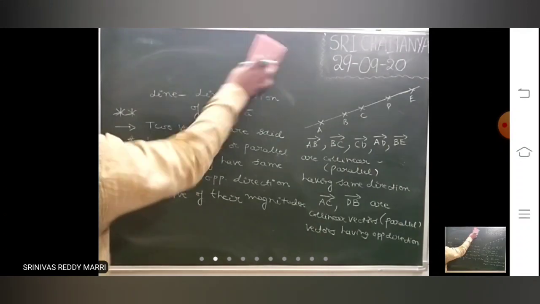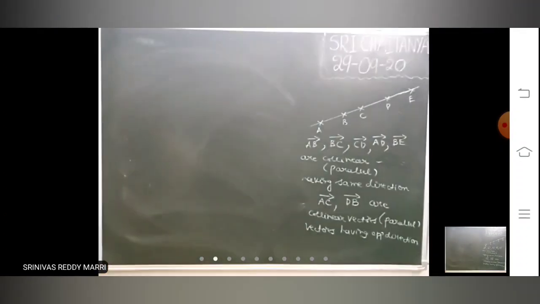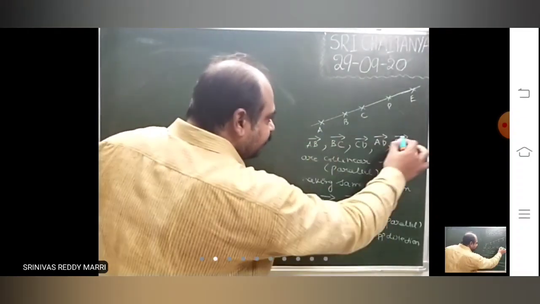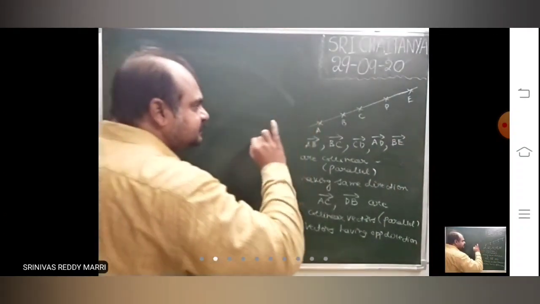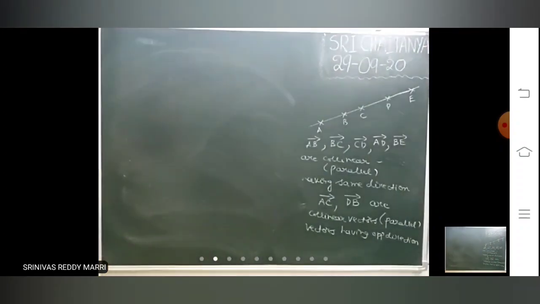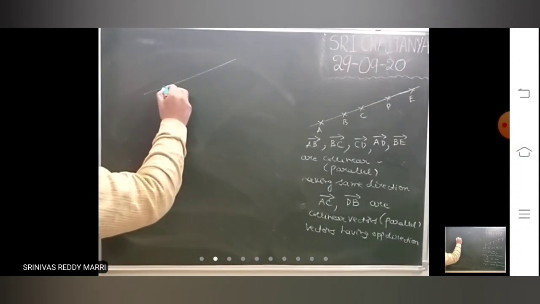Suppose vectors are like this. Now look at all these vectors: what is the line of action? For all these vectors, the line of action is this line only. For these two vectors, the line of action is this line only. Now suppose some vectors are like this, whose lines of action are different.